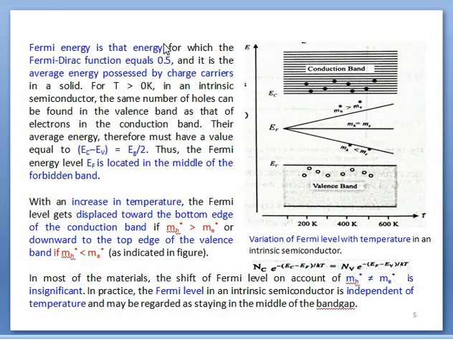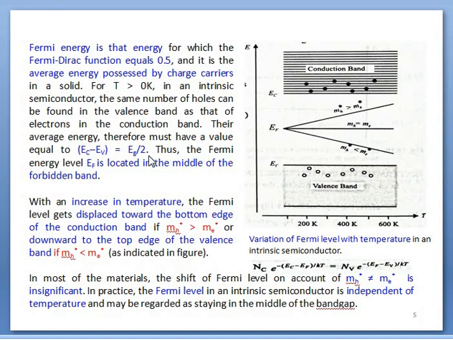Or in other words, it represents the mean energy of charged particles. It has been discussed in more detail in the lectures on solid electronic materials, when we talked about the variation of the Fermi level in solid electronic materials.